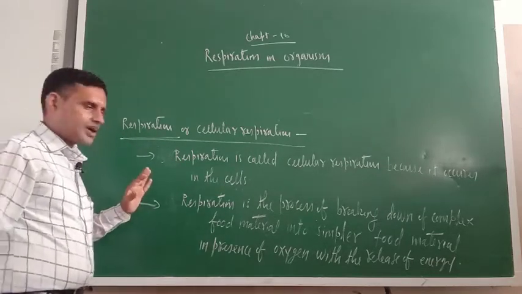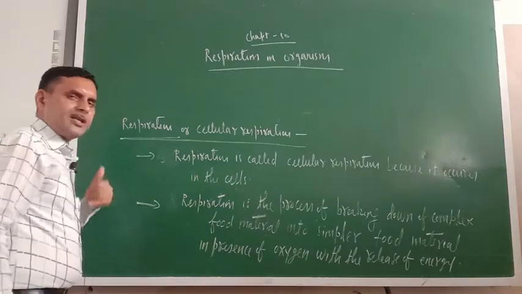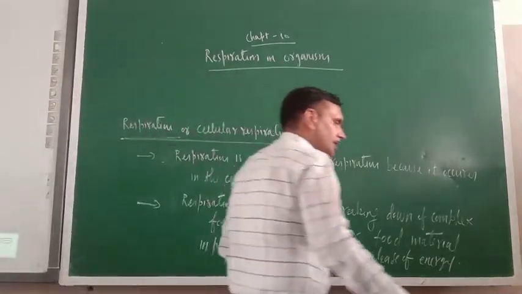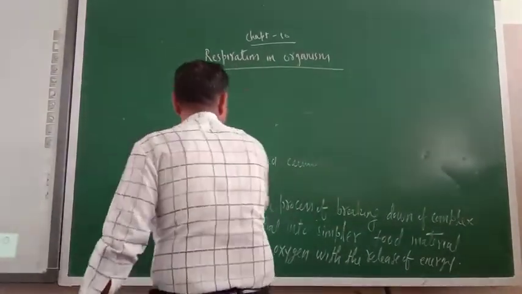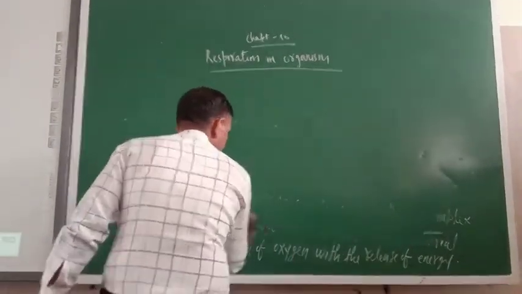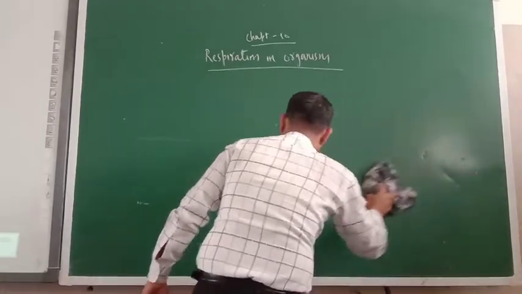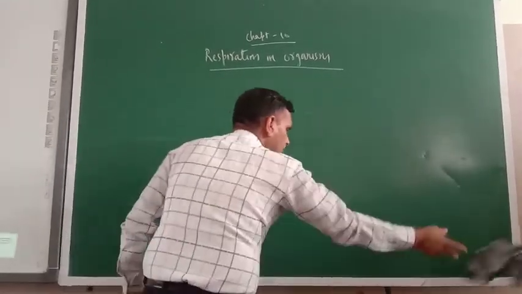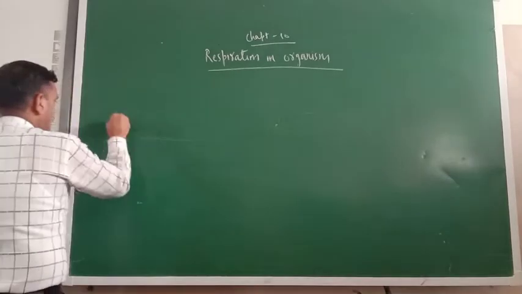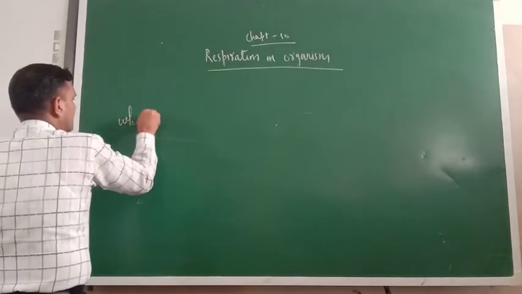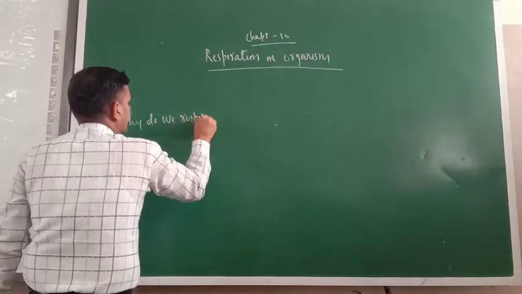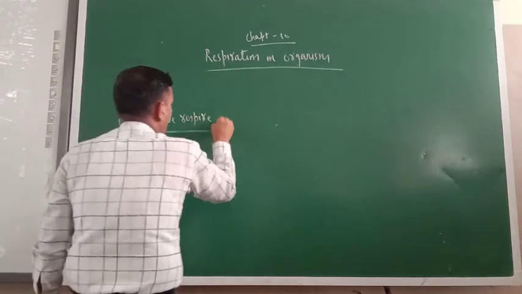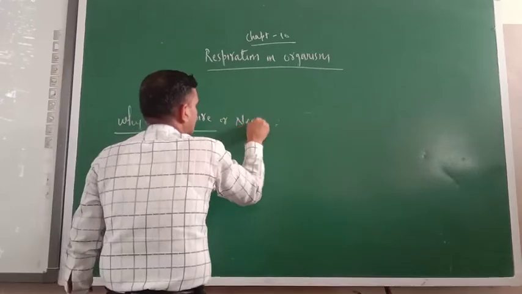Now try to understand, what is the need of respiration? So here, the next heading you can write: need of respiration. Why do we respire?